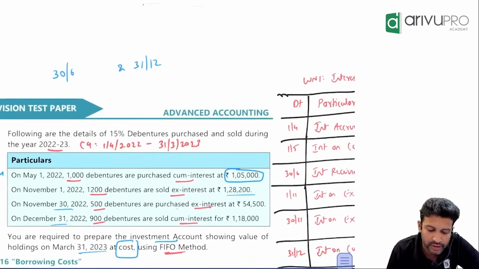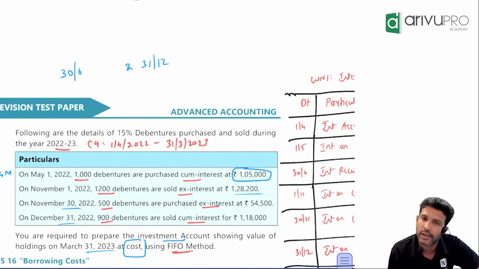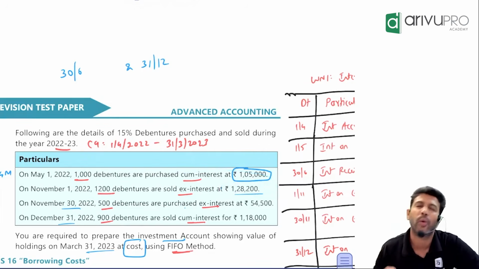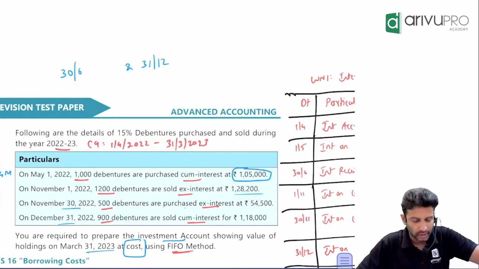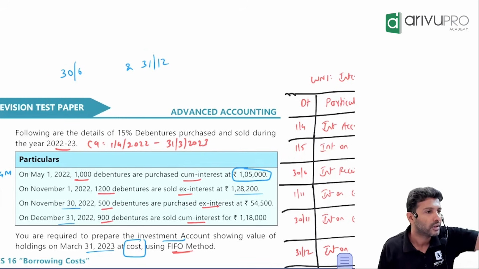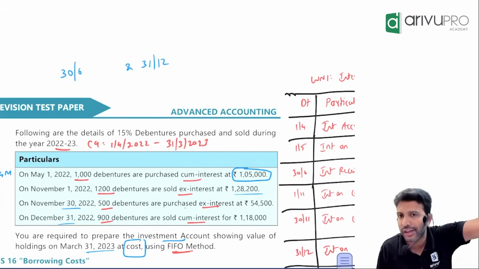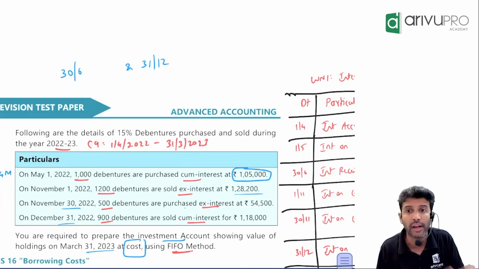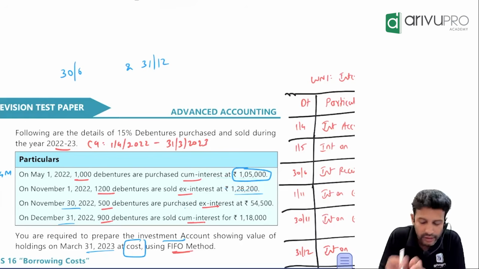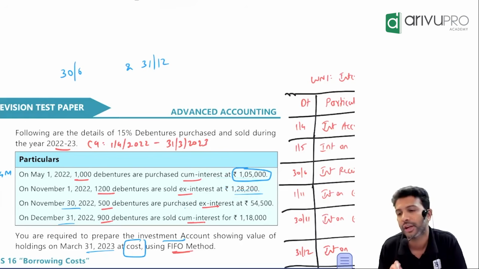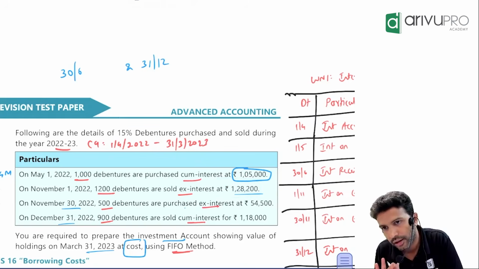Okay, next, after 30th June, what is the next transaction? 1st November. What happened on 1st November? 1,200 debentures you sold. On what basis? Ex interest. For what value? 1,28,200. What did I say? Ex interest means what? Selling price. Here you have sold, no? So the selling price excludes the interest. Does it mean interest is not there? No. Interest is there. It is just that interest is not included in the selling price of 1,28,200. Yes, sir. All right.